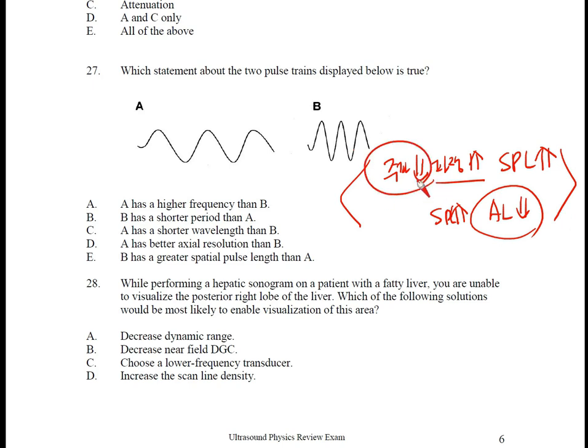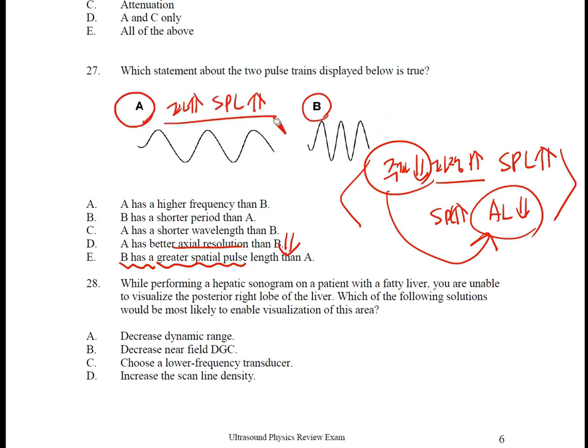When studying how far the influence of a single factor can reach when it changes, you need to pay close attention to this aspect. In the case of a transducer like a D1, since the frequency is low, the SPL becomes longer and the axial resolution actually worsens. Lastly, if you look at this option, it says that in the case of B, the SPL is even higher, but this is actually an incorrect statement. Compared to option B, option A has a longer wavelength, so you can consider that the SPL is also longer.